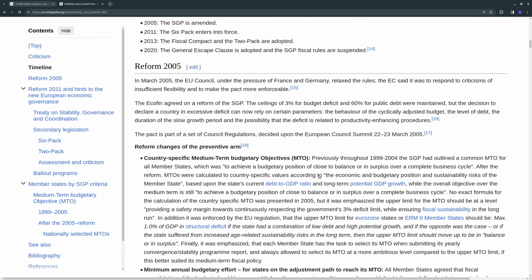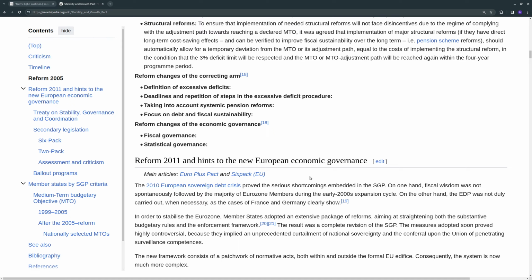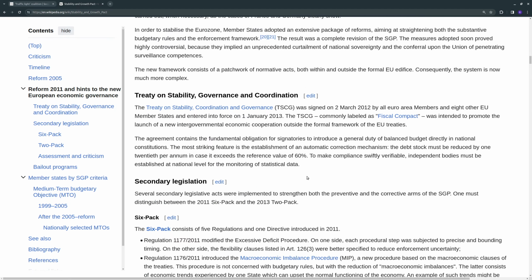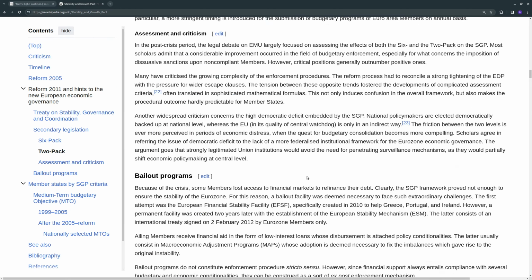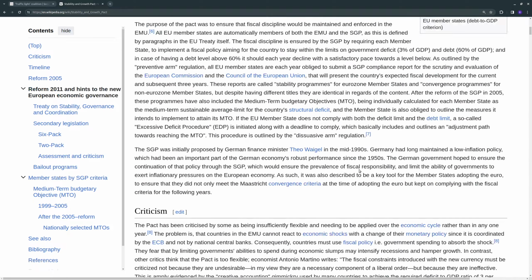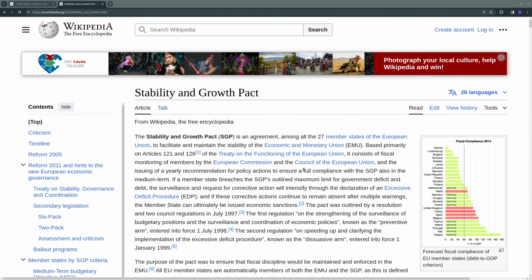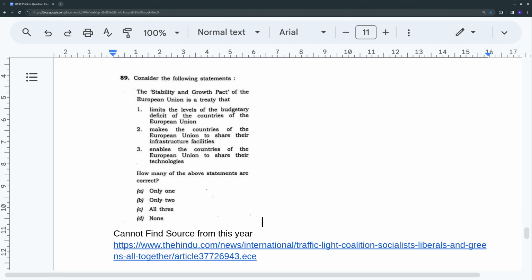So there is criticism, reforms, secondary legislation. It's a huge article. We don't have to go through the entire thing. Since we have read that, we'll go back to the question.